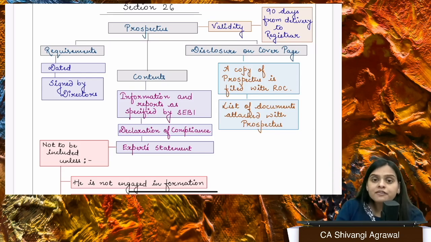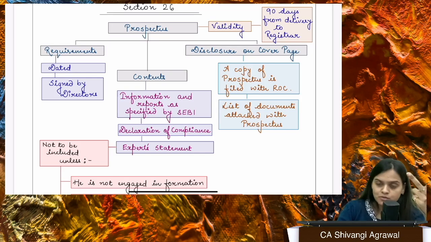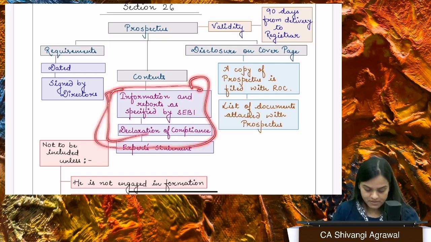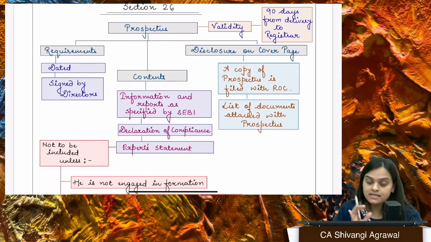Okay. Now, apart from this, there is also going to be a declaration of compliance and a statement that whatever we have written in the prospectus, there is nothing contrary to SCRA and SEBI and rules. SCRA is the Securities Contracts Regulation Act, and SEBI, you very well know, is the Securities and Exchange Board of India Act, right? So there is nothing in contravention of these acts as well as the rules. This is going to be written as the content.